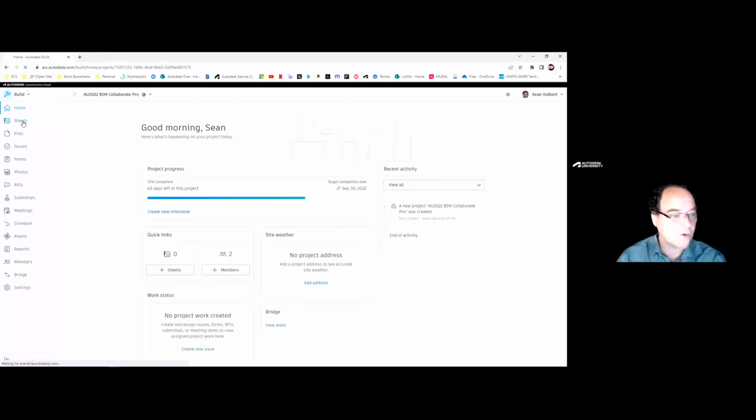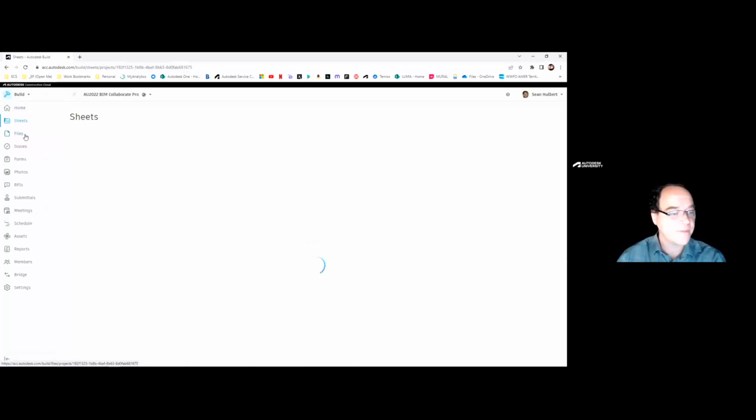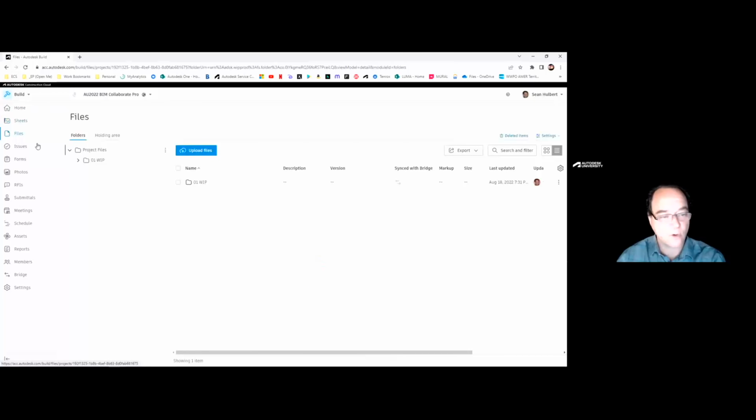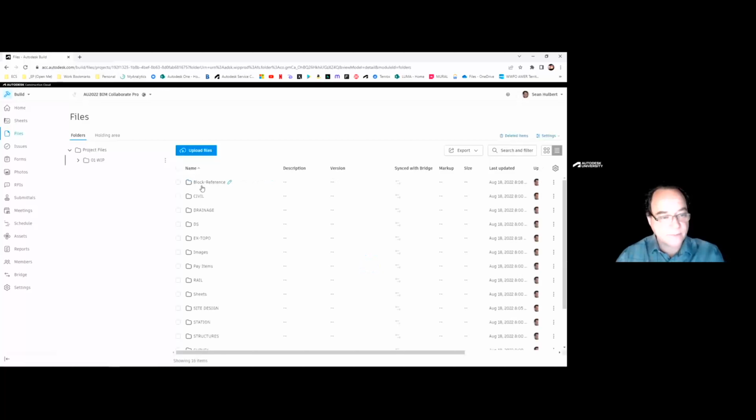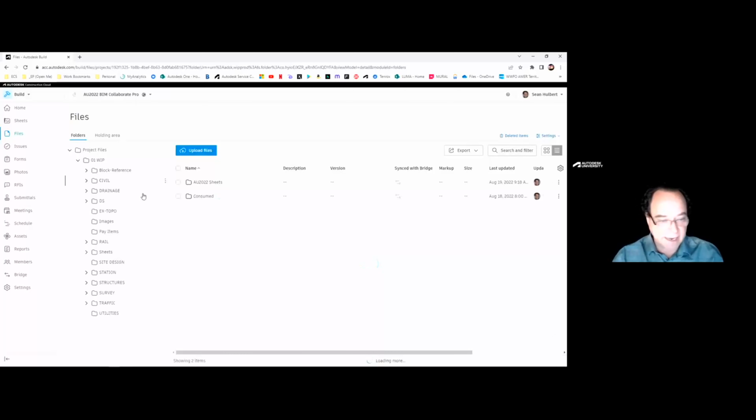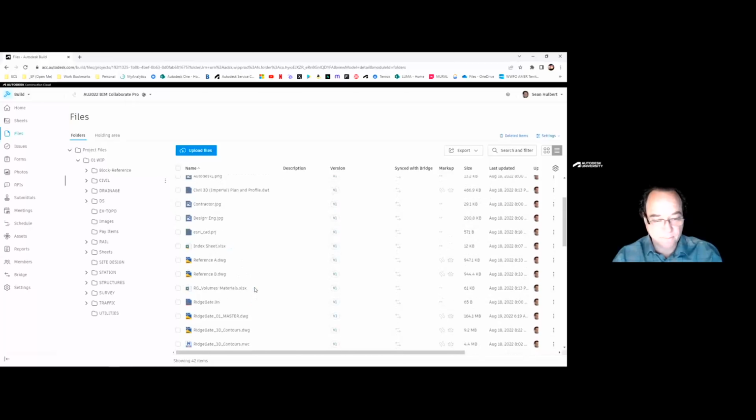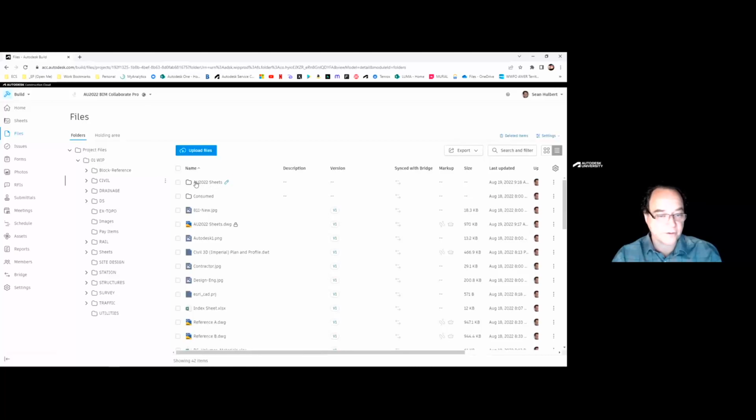I'd like to take a peek, or I have somebody asking for some information on the files that I'm working on. One of my team members has come over and said, Sean, have you finished the sheets showing the light poles? I can say, absolutely. I've got my sheets up here. And look at here. Why did this happen?